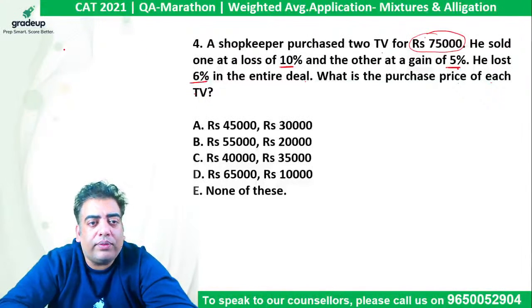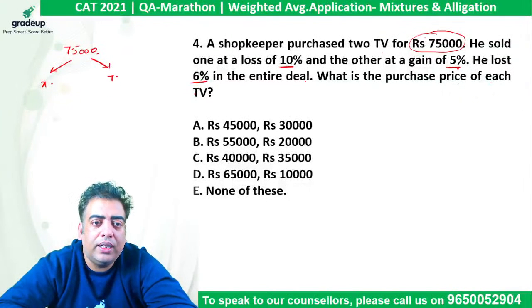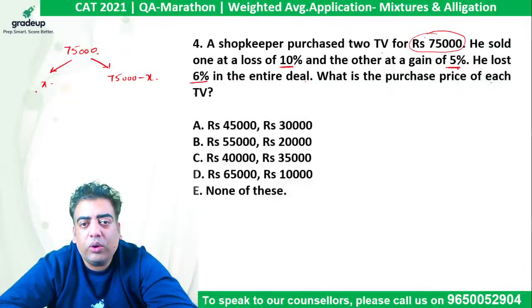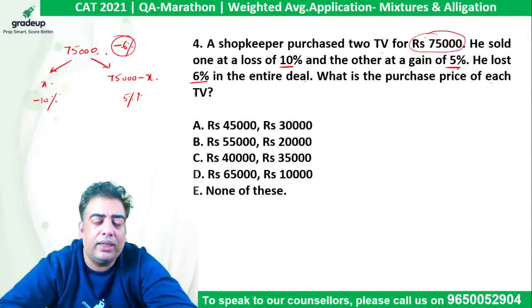So 75,000 is the total amount spent. If I consider the cost of one of them is X, then the cost of the other will be 75,000 minus X. एक को उसने सेल किया 10% के लॉस पे, दूसरे को सेल किया 5% के गेन पे, और उसे नेट 6% का लॉस हुआ ऑन एंटायर डील.